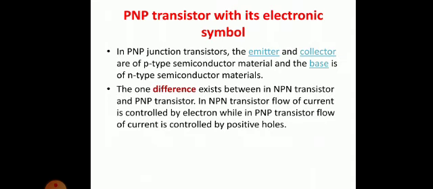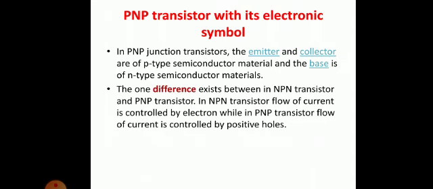In NPN type of transistor, the flow of current is by electron, because both sides have more of negative type or N type. But in PNP, we know that there is P type of semiconductor on both sides as collector as well as emitter. Generally in P type of semiconductor, flow of current is by hole.